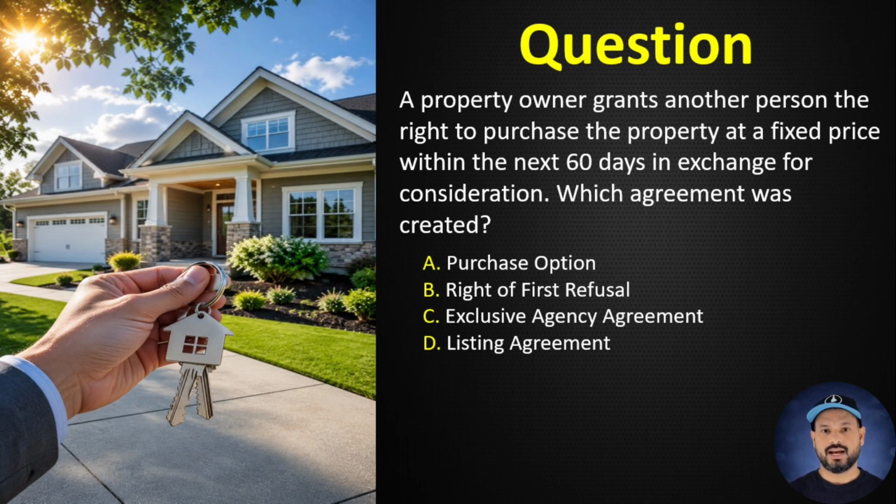Question number 29. A property owner grants another person the right to purchase the property at a fixed price within the next 60 days in exchange for consideration. Which agreement was created? A. Purchase option. B. Right of first refusal. C. Exclusive agency agreement. D. Listing agreement. Correct answer A, purchase option. A purchase option creates the right but not the obligation to buy.